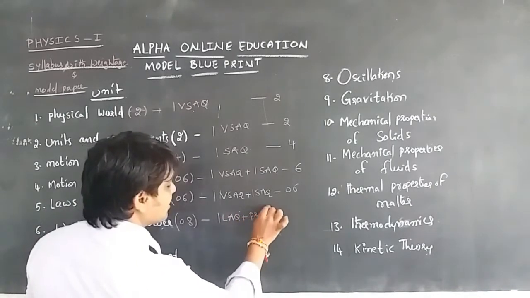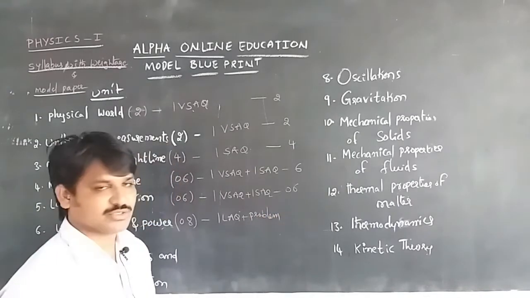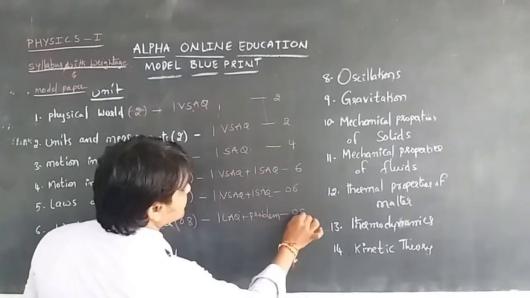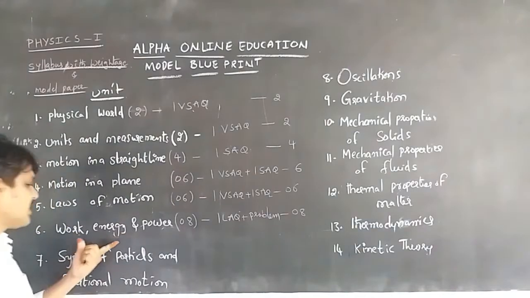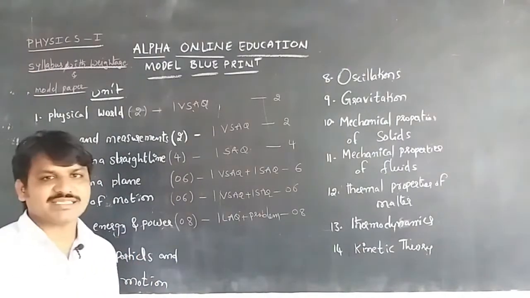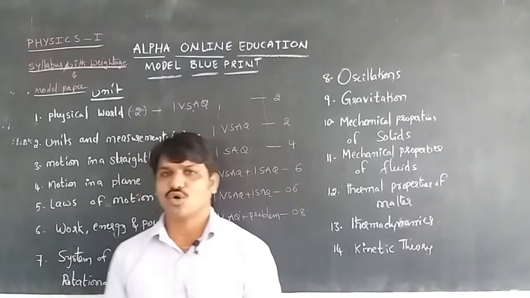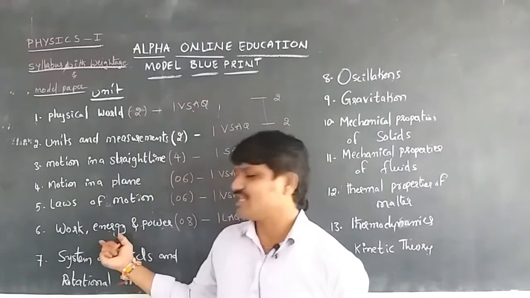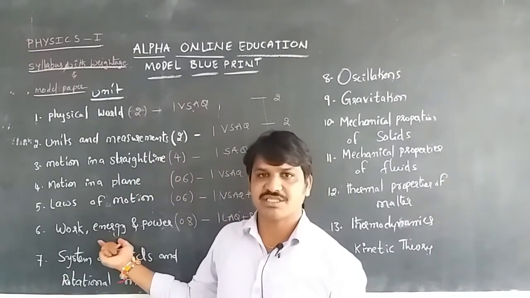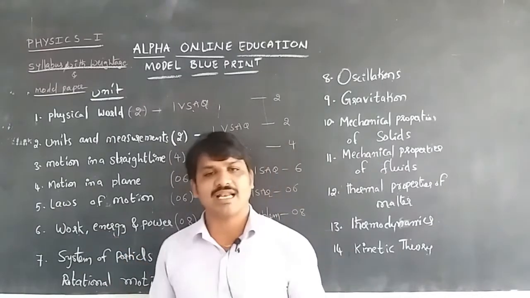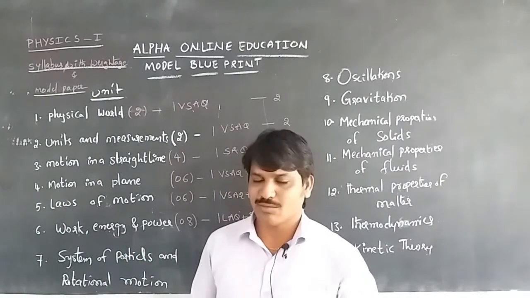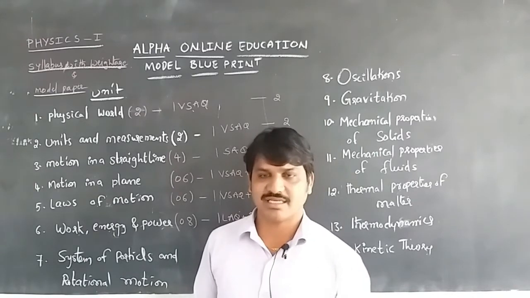In the 8 marks we can get one problem also. So totally 8 marks of weightage from the work, energy, power unit. In this unit we will discuss work, positive work, negative work, no work, and also energy, potential energy, kinetic energy, and what the total energy means, and the laws of conservation of energy. That is the most important question in this unit.